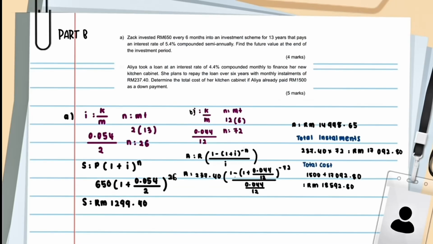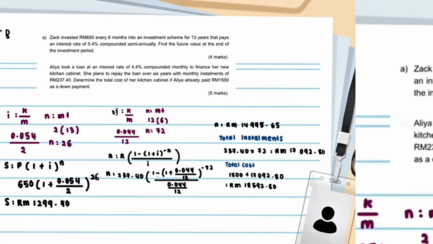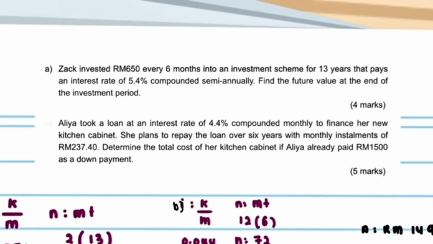Okay. For the first question, Part B, Z invested RM650 every 6 months into an investment scheme for 13 years that pays an interest rate of 5.4% compounded semi-annually. Find the future value at the end of the investment period.